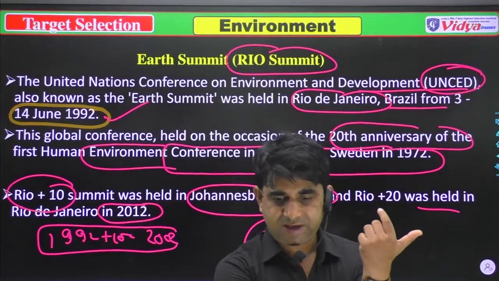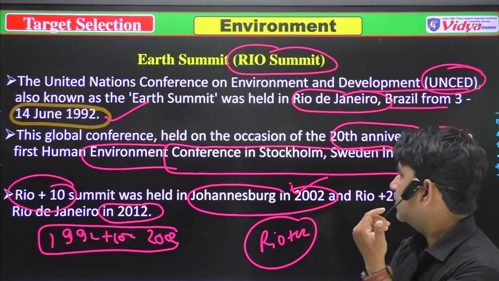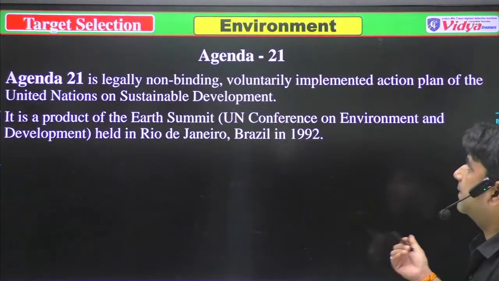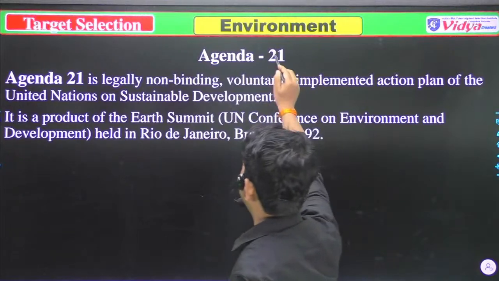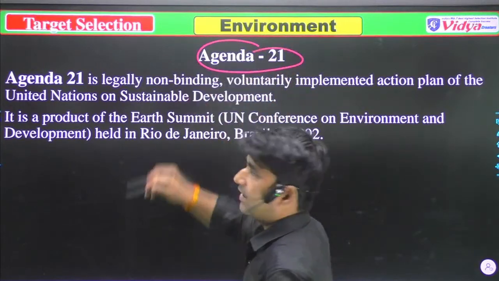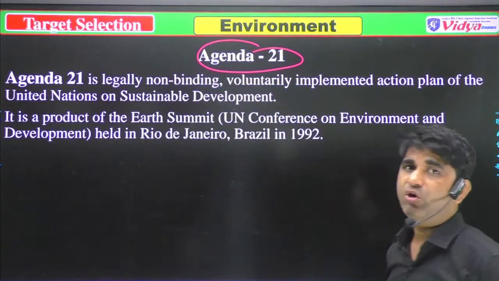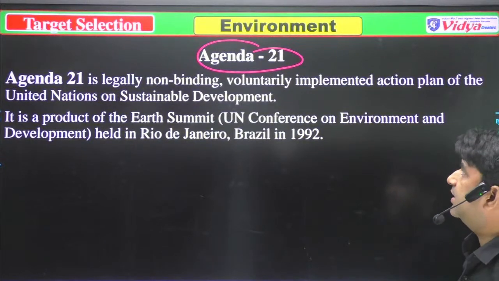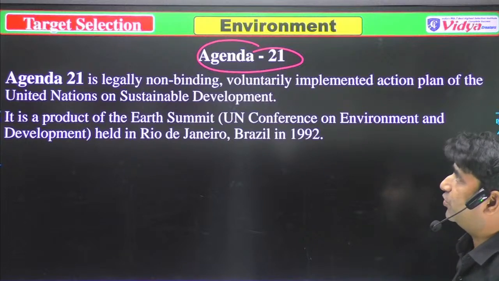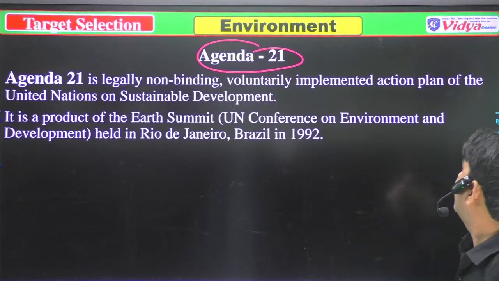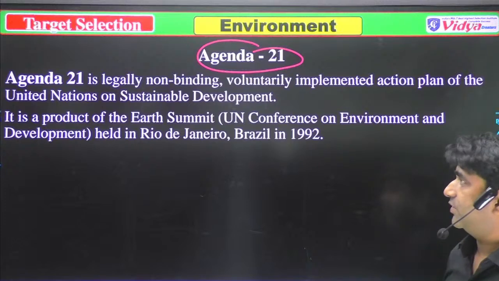Okay, Agenda 21, because it was also asked many times. Agenda 21 is a legally non-binding, voluntarily implemented action plan of the United Nations on sustainable development.